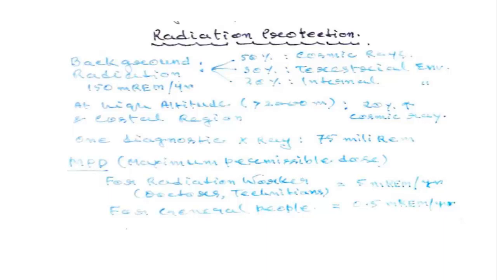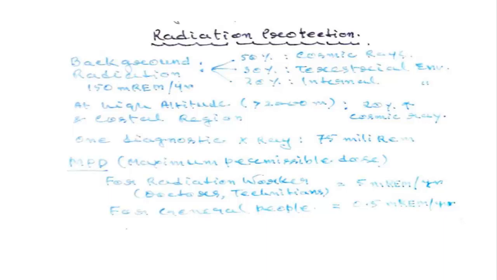So whatever they do, they have a lead shield, they always wear a lead jacket, but still they get some radiation. So they have a badge detector, which measures how much dose they are consuming. When it approaches 5, they are restrained from the work so that they have no further damage to their tissues.